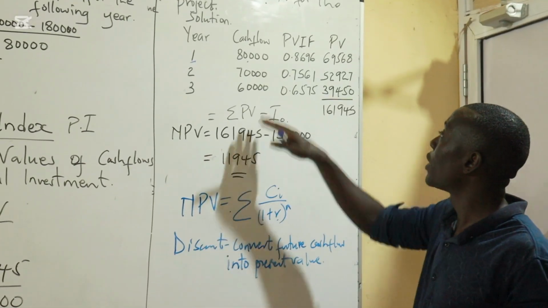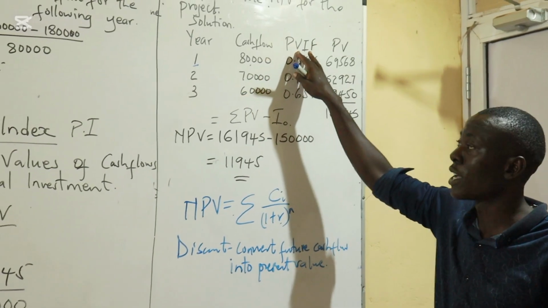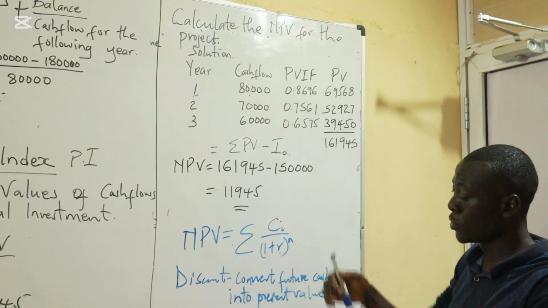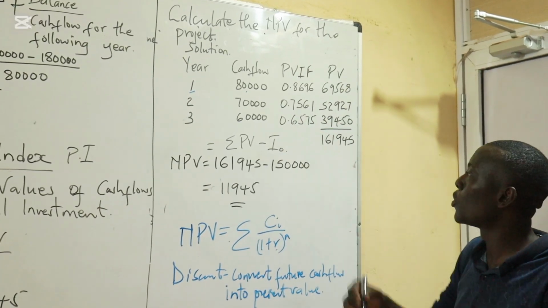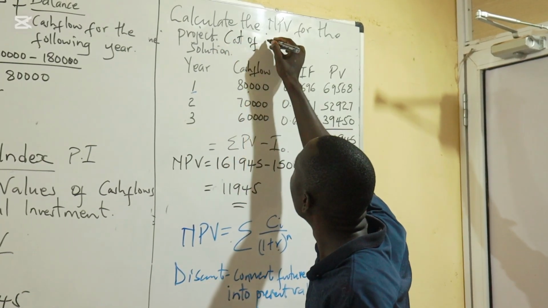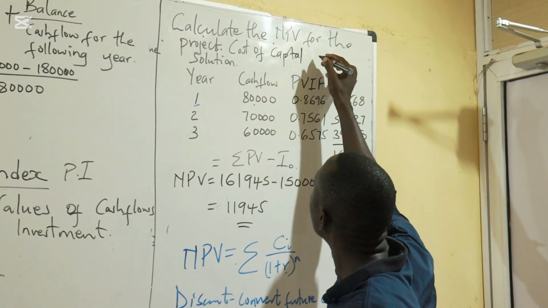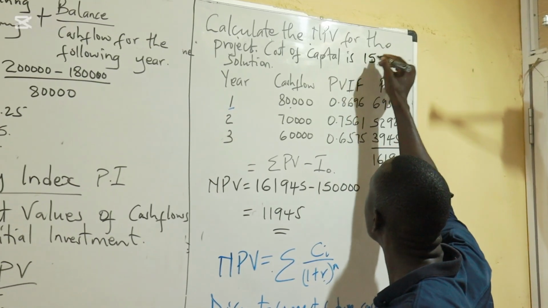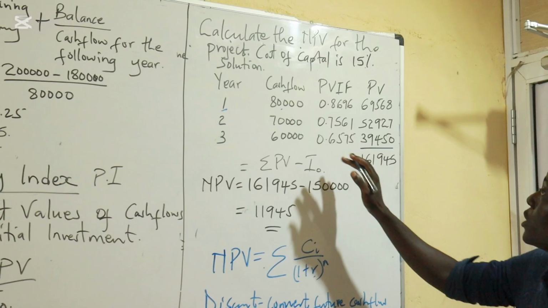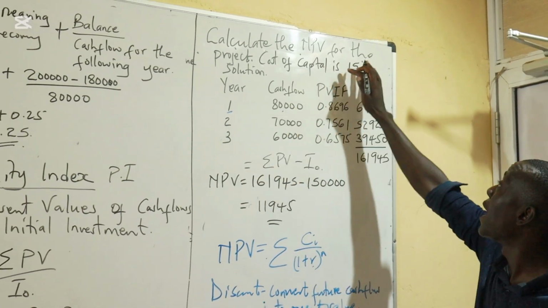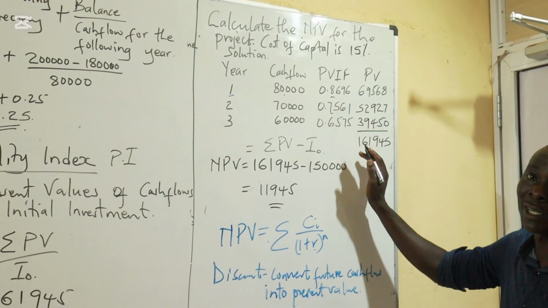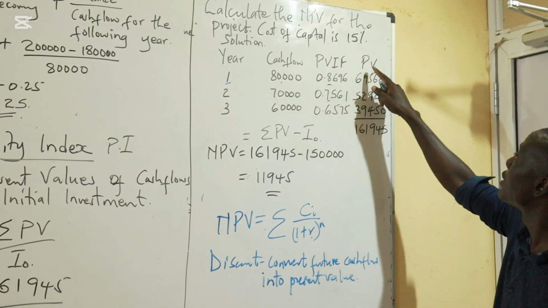But if we have the discount tables, as I had mentioned, then we don't even need to apply this formula, because you only need to go to the discounting table and read these values. The cost of capital for the project was 15%, and therefore when you go to your discounting table, you only need to look at the cash flow and the discounting factor on the column. Then you get all these discounting factors. These two will give us the present values.